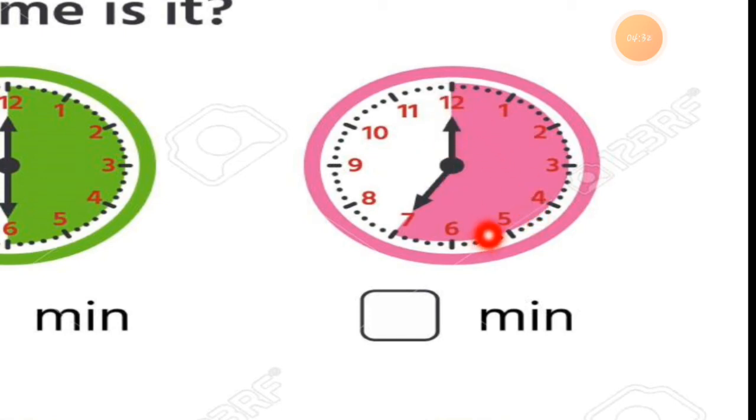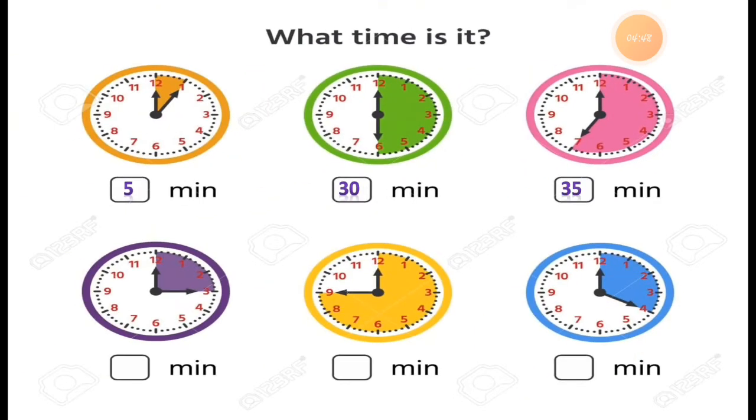From 12 to 5 it is 25 minutes. 12 to 6 it is 30 minutes. And from 12 to 7 it is 35 minutes. You can see I write the 35 here. So this pink portion in this clock is 35 minutes.